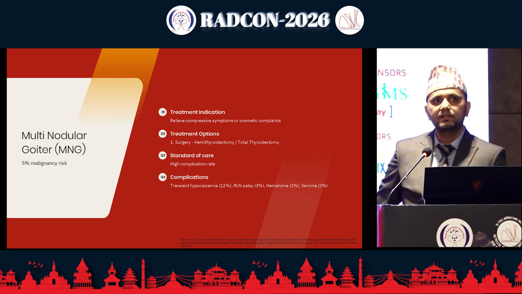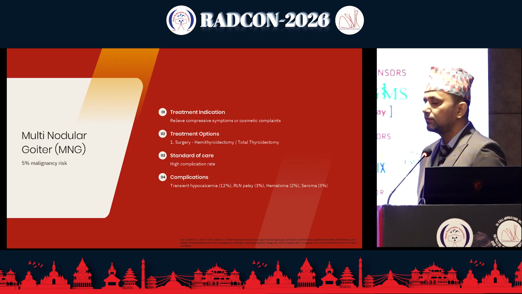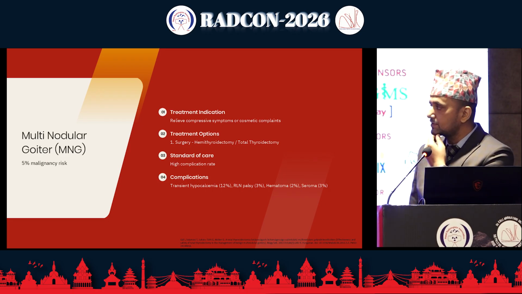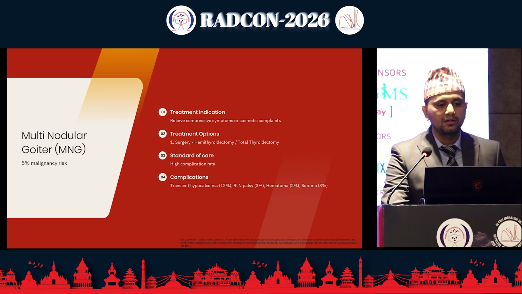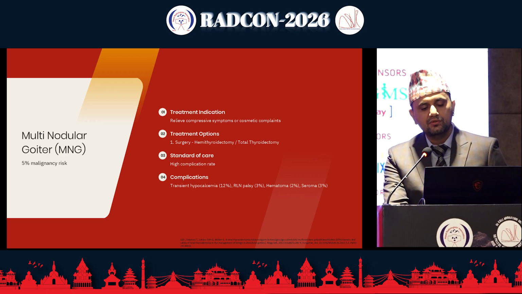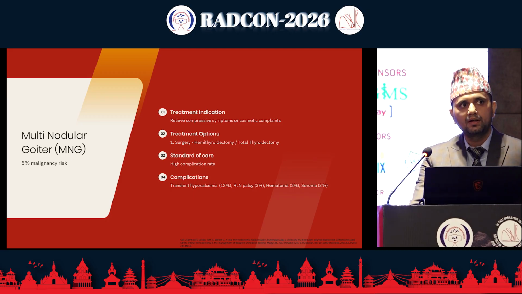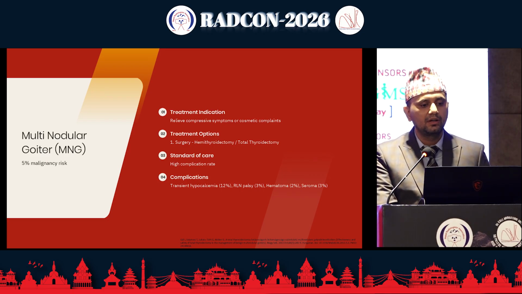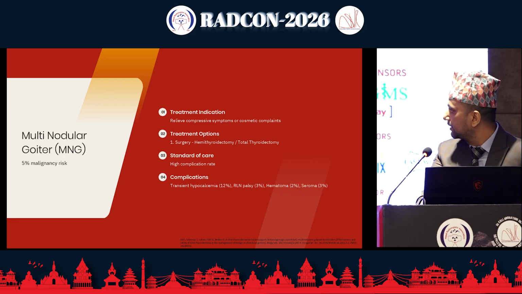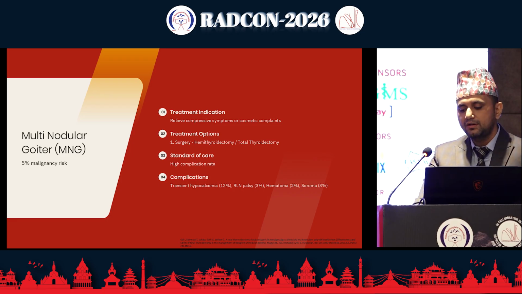As we all know, the first choice of treatment is always surgery, either hemithyroidectomy or thyroidectomy. Surgery has its own pros and cons, and a high complication rate. So what are the complications related to surgery? Patients undergoing thyroidectomy, total or hemithyroidectomy, may present with transient hypocalcemia, recurrent laryngeal palsy, hematoma, or seroma.